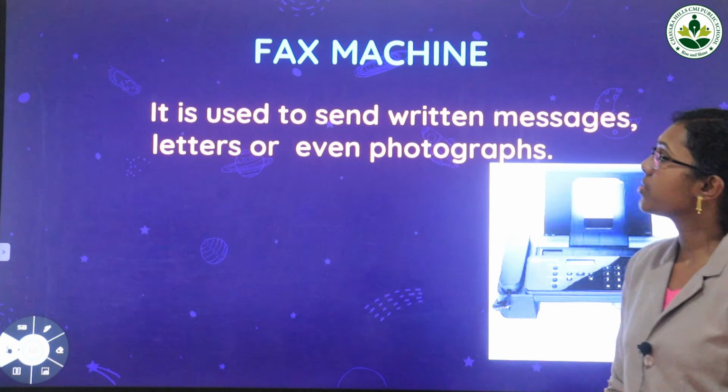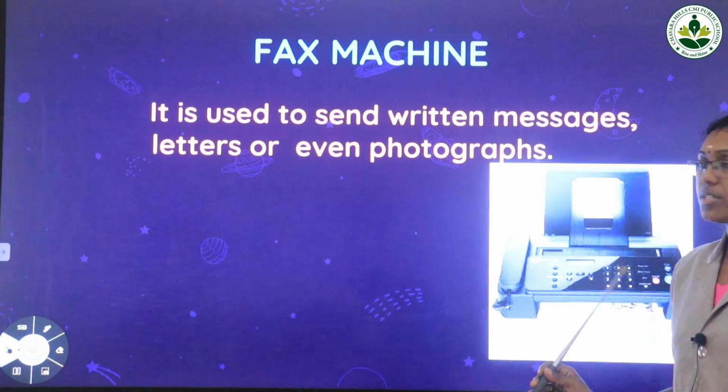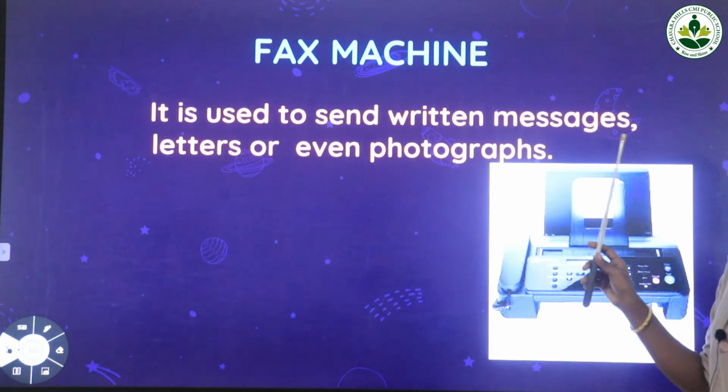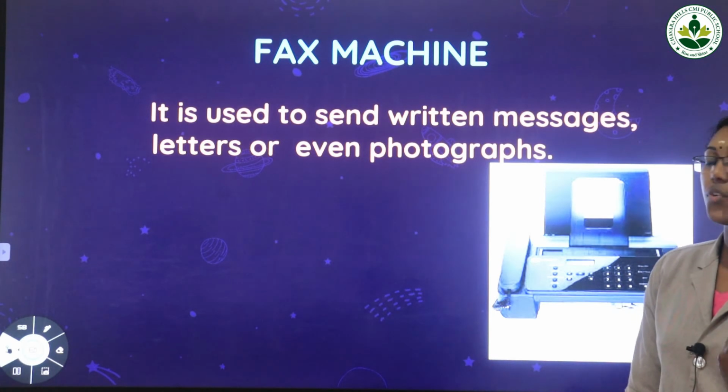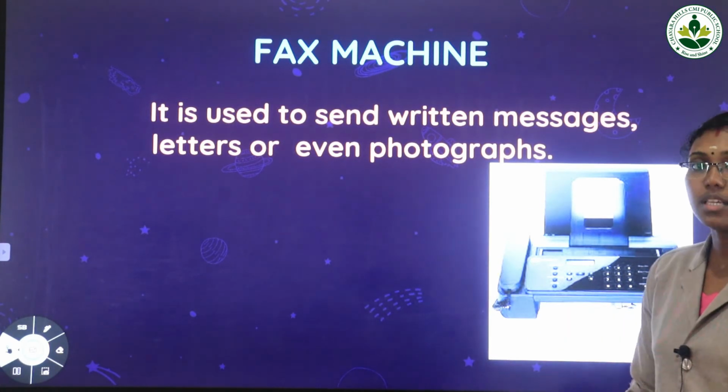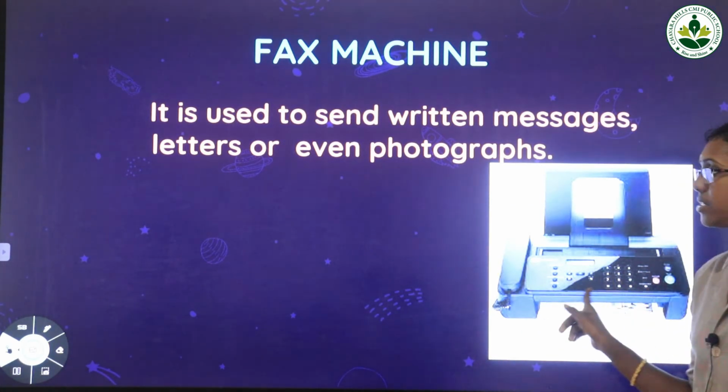Next one is the fax machine. This fax machine is used to send written messages or letters, even photographs. We can send written messages, photographs, anything we can send through the fax machine.